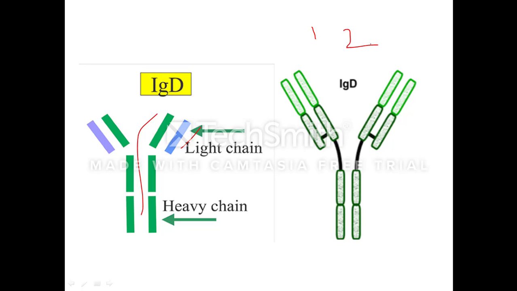IgD has not been shown to have any antibody activity, and it does not mediate any of the effector functions of immunoglobulin. It is found associated with the surface of B cells along with IgM, and it acts as the antigen receptor. That is regarding the IgD antibody.